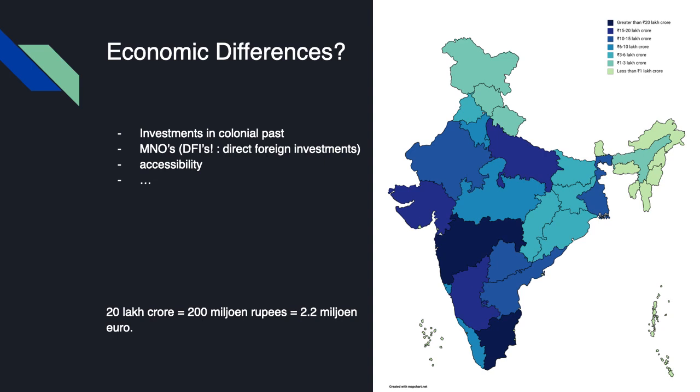There were investments made by, for example, the UK in the colonial past, but nowadays multinationals do FDIs. They do direct foreign investments in these areas. There are special economic zones there where foreign companies are allowed to reside with less environmental rules, or they have to pay less tax than in other regions, so these regions can develop themselves faster than the other ones. And on this map you can see which regions, the dark blue ones, are the richest ones.